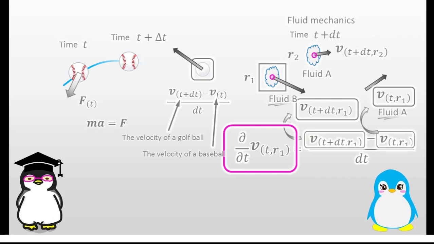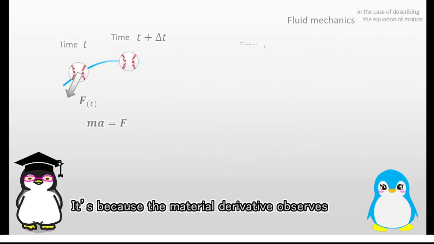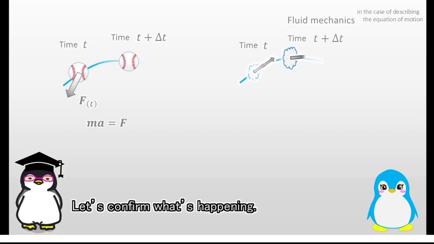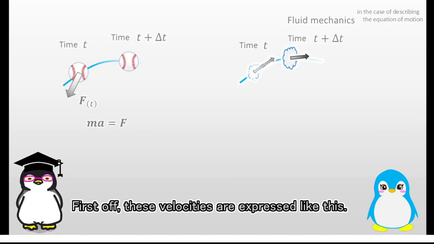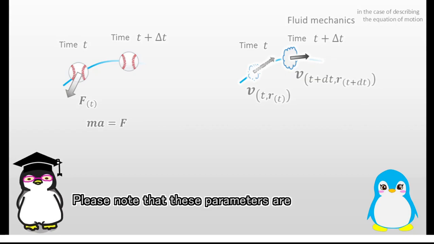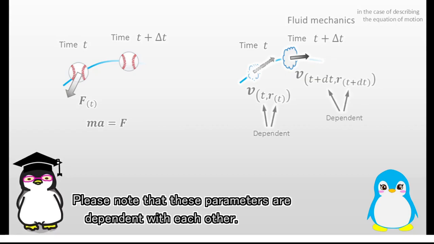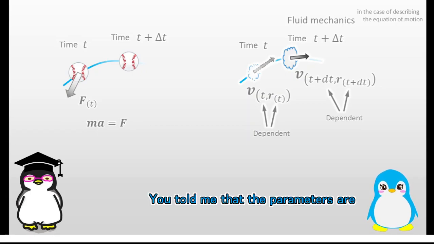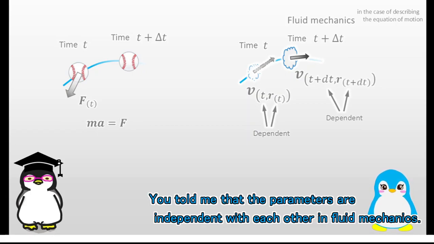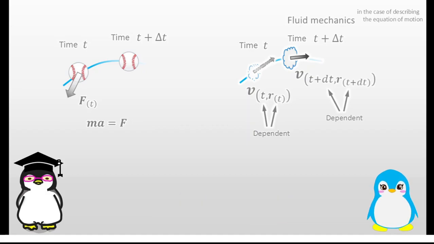How come? It's because the material derivative observes one material like this. Let's confirm what's happening. First off, these velocities are expressed like this. Please note that these parameters are dependent with each other. Why? You told me that the parameters are independent with each other in fluid mechanics.